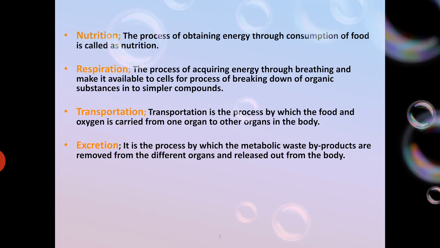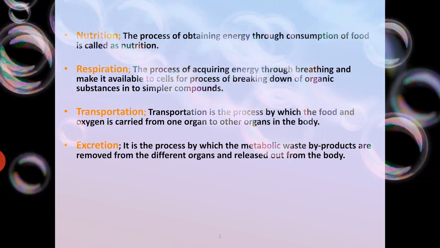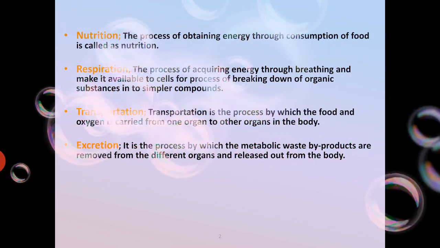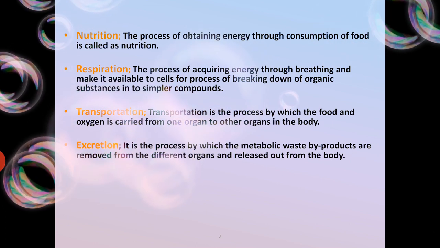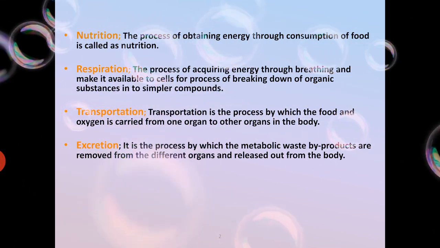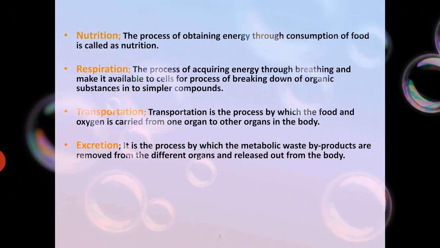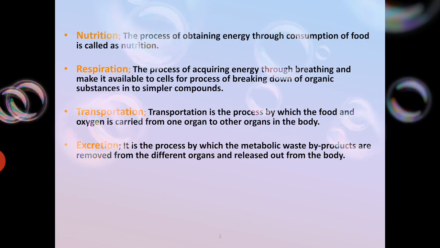Transportation. Transportation is the process by which the food and oxygen are carried from one organ to other organs in the body. Excretion: this is the process by which the metabolic waste byproducts are removed from the different organs and released out from the body.